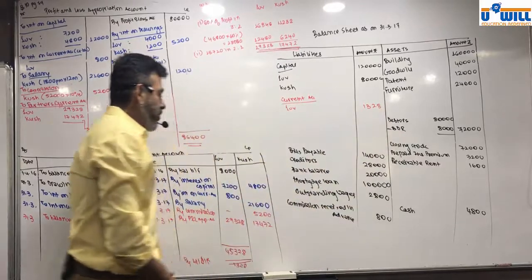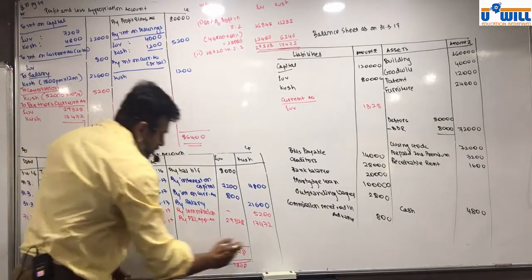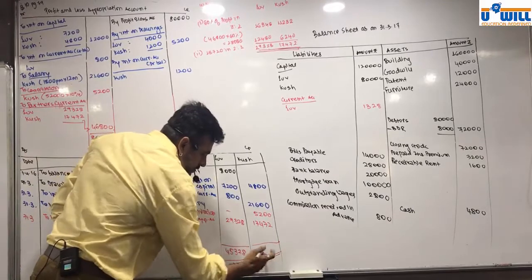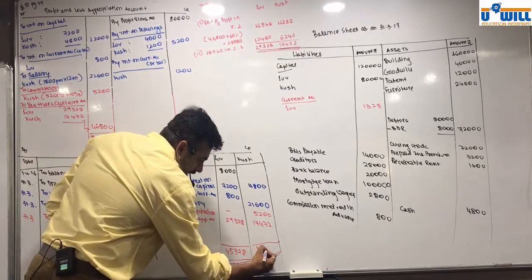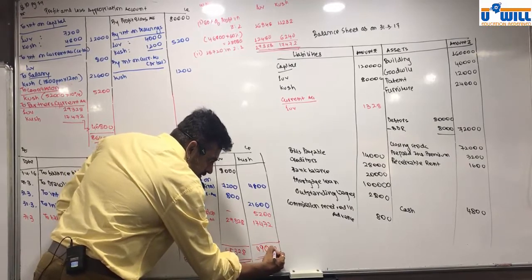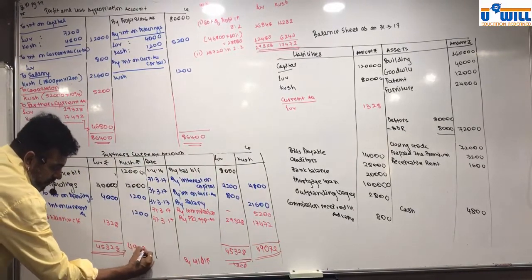1,328. Let's see what happens with Kush. Which side is more? Credit side is more again. Oh, fantastic. What's the total? 49,072. Same we write over here, 49,072.